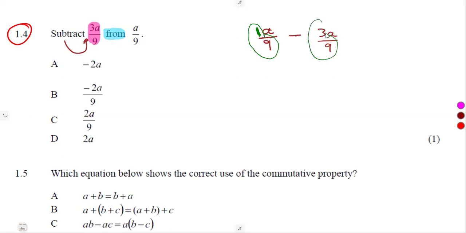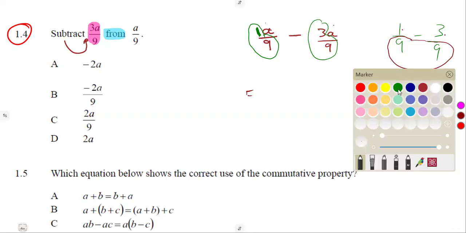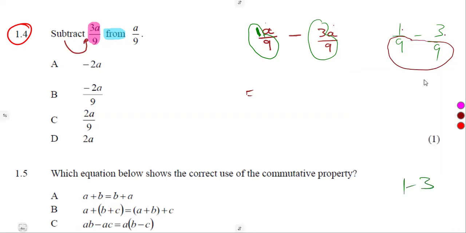What are we going to get? That is the case. But knowing that our answer must have a at the end. Since the denominators here are the same, you simply subtract 1 minus 3. So what is 1 minus 3? That is minus 2.